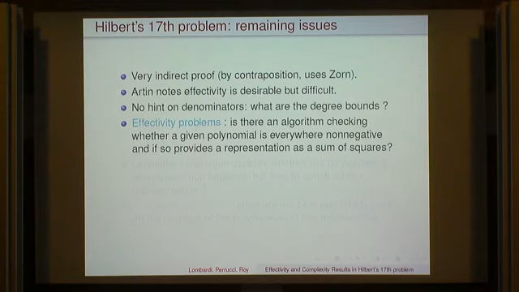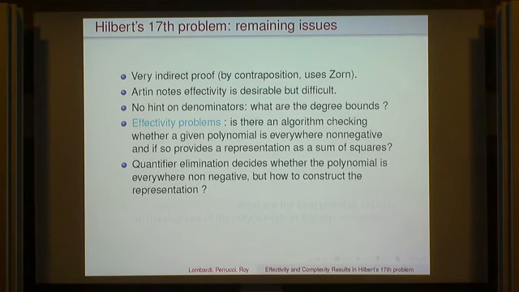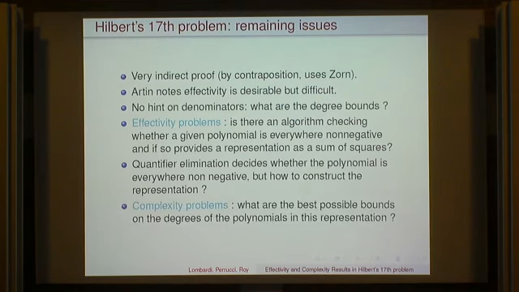First, is there an algorithm checking whether a given polynomial is everywhere non-negative? If it is the case, how can we provide a sum of squares? And of course, quantifier elimination is going to decide whether the polynomial is everywhere non-negative, but we don't know how to construct the representation. And of course, the complexity problems, which is what are the best possible degree bounds for the degrees of the polynomials in the representation, especially in the denominator.